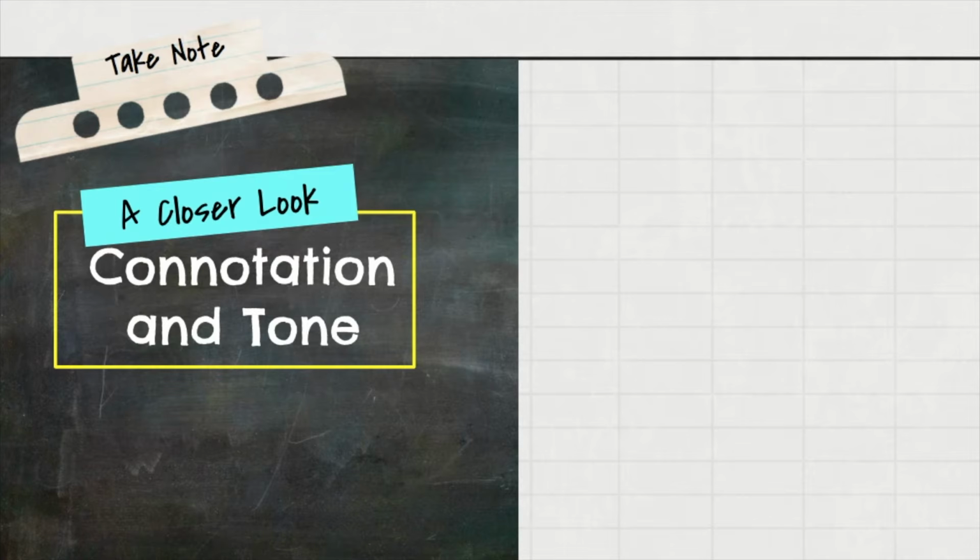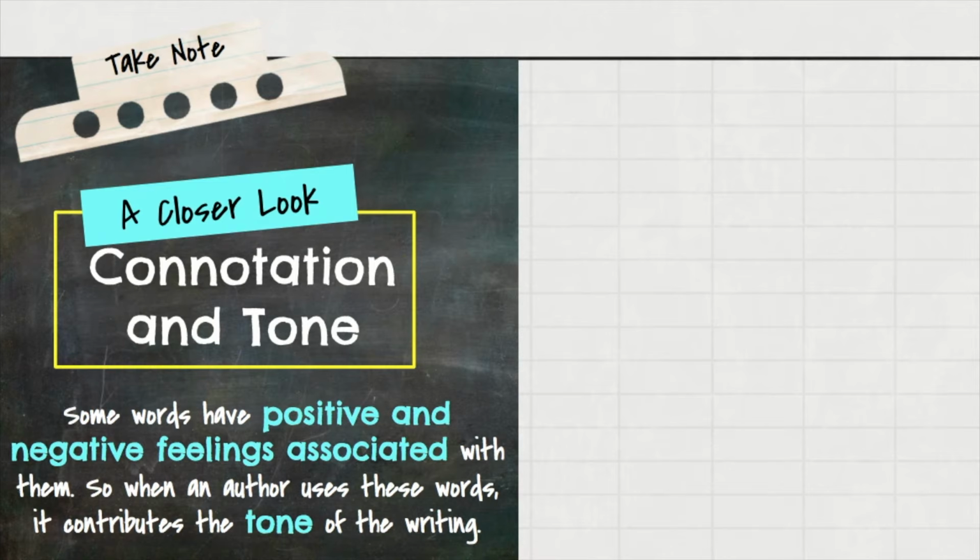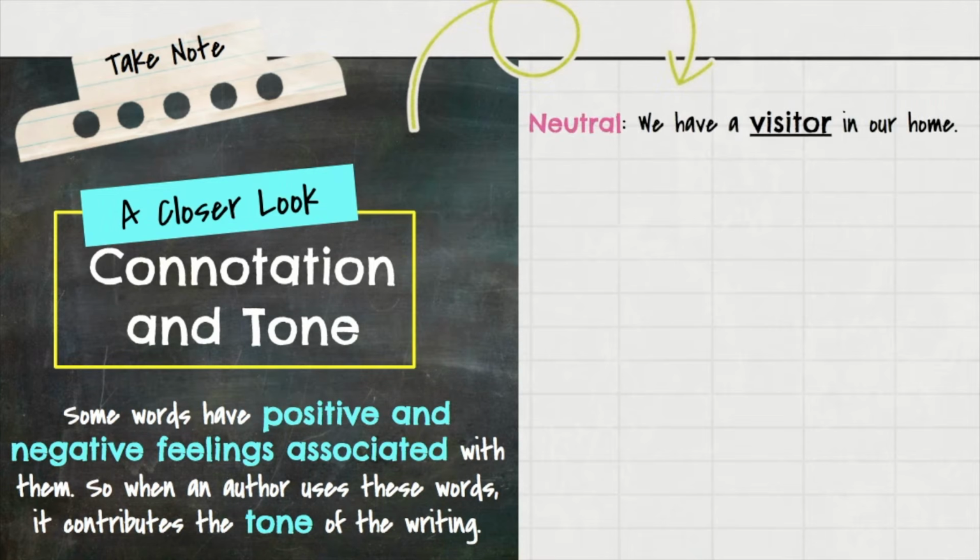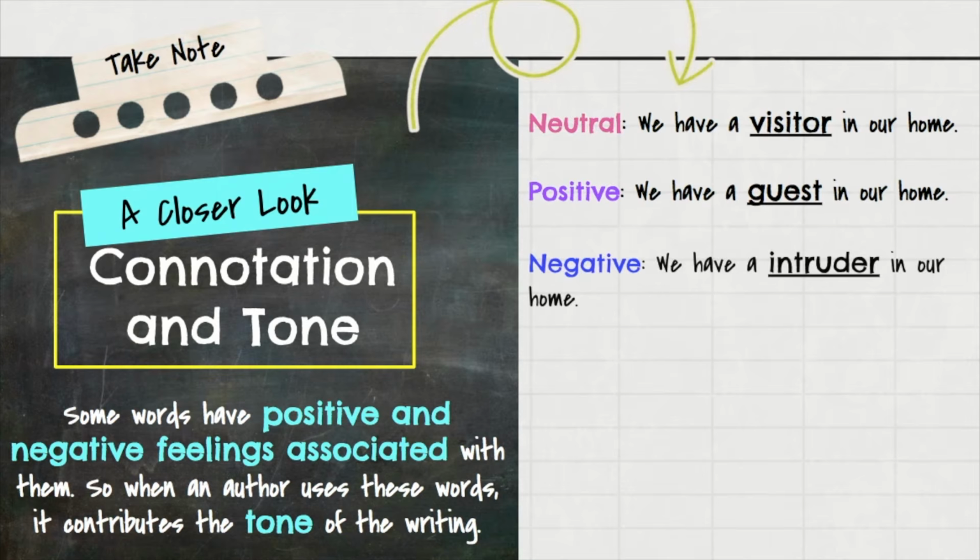Let's take a closer look at how connotation and tone are related. So some words have positive and negative feelings associated with them. So when an author uses these words, it contributes to the tone of the writing and it helps set the mood. So, neutral. We have a visitor in our home. If we want to change that to a positive connotation, we change the word visitor. We have a guest in our home. And finally, negative, we have an intruder in our home. So we take one word and we change it.